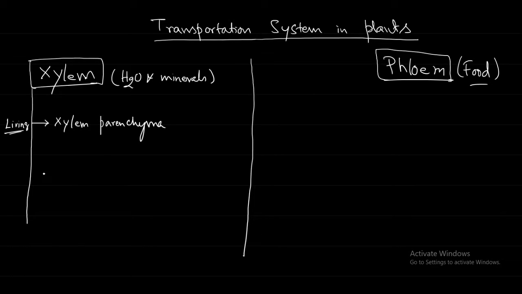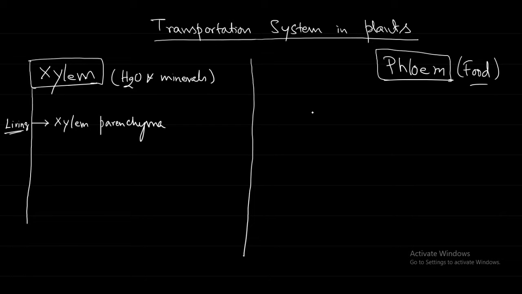Whenever we say parenchyma, whether xylem parenchyma or phloem parenchyma, that means it is going to actively divide. It is a very healthy cell, and it keeps on dividing and makes more cells. So this xylem parenchyma, the only living type of cells of the xylem, helps in